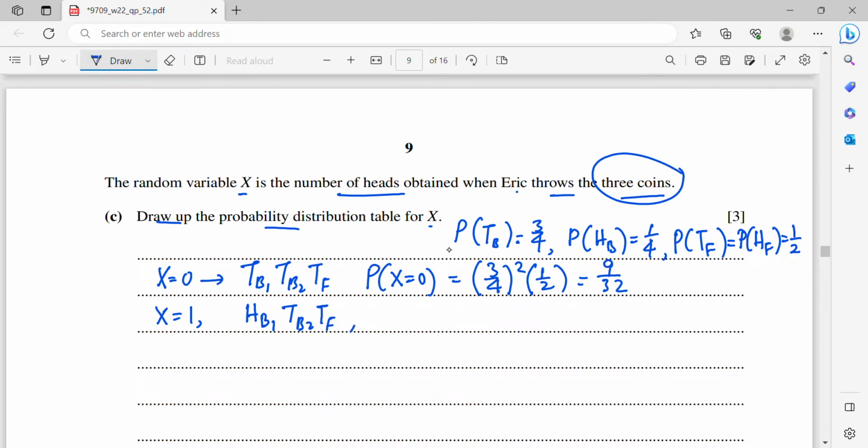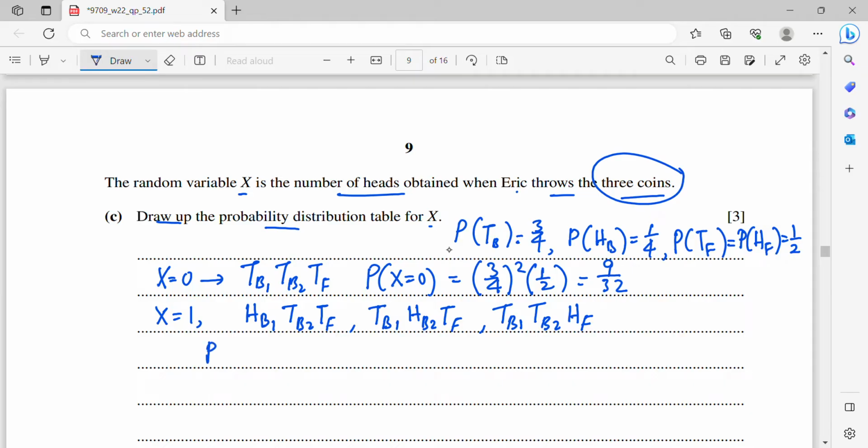It could be tail from the first bias coin, head from the second bias coin, tail for the fair coin, or both bias coins show tail, and the fair coin shows head.